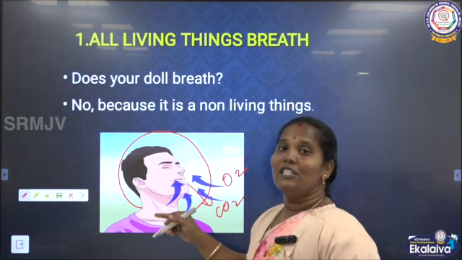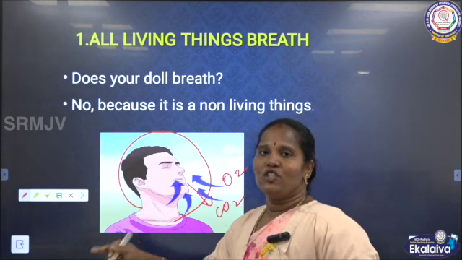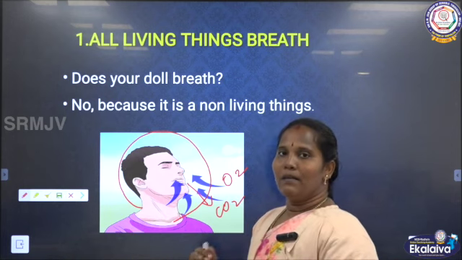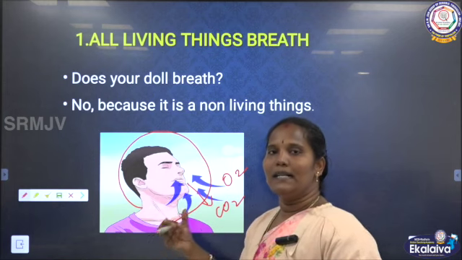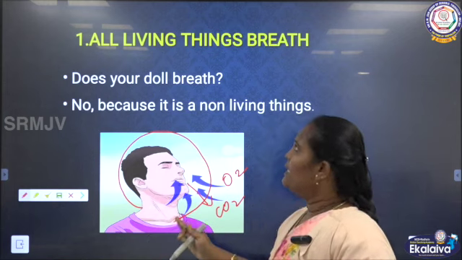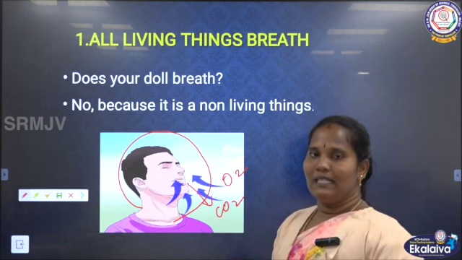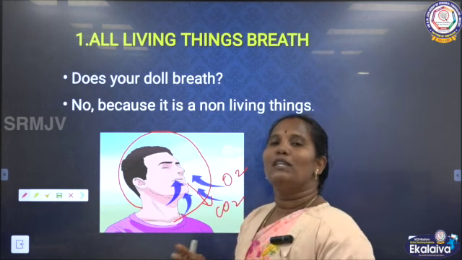This oxygen is used for the digestion of food. After metabolism it is carried through our blood cells and used for all the things. So it is called the breathing process. This breathing process happens in all living things.